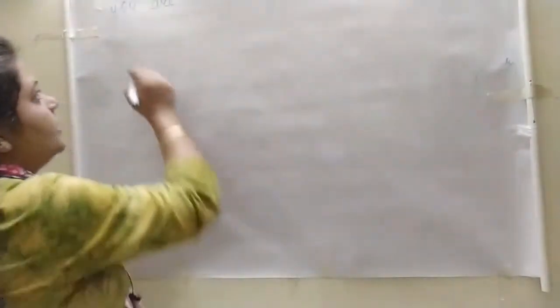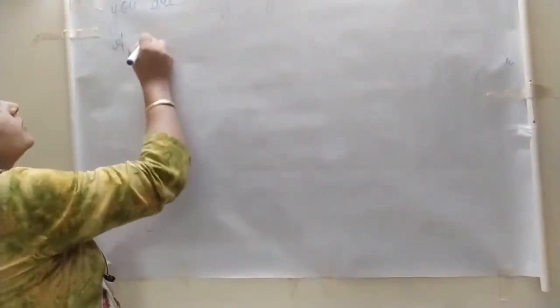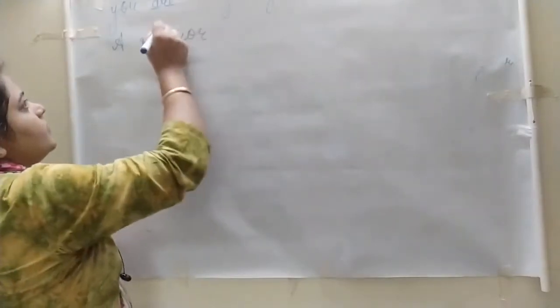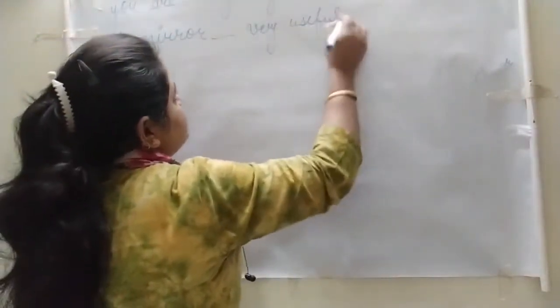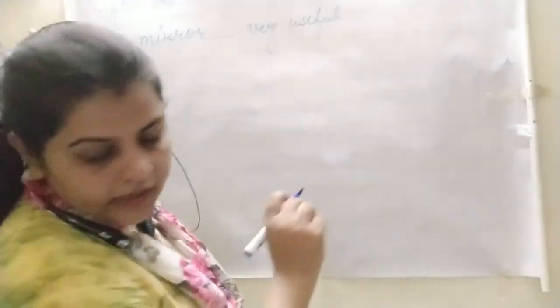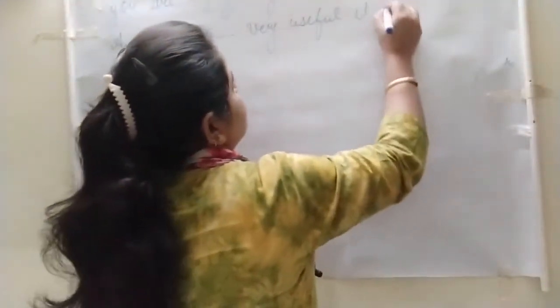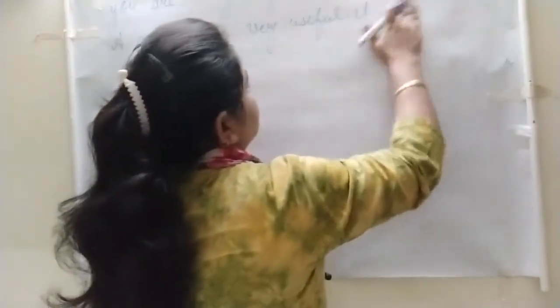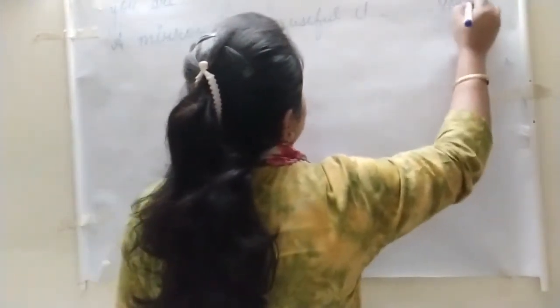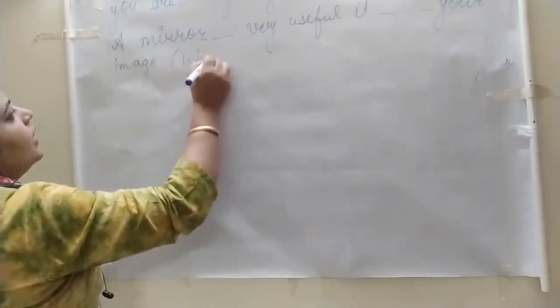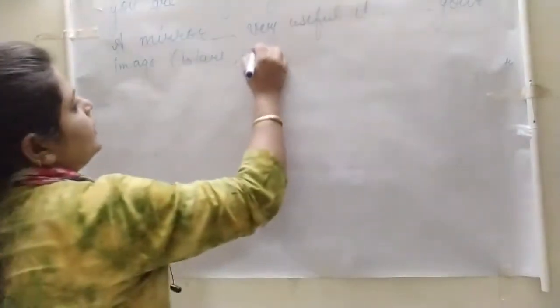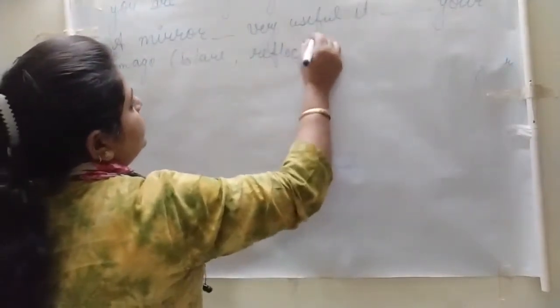The second one: a mirror very useful. It reflects your image. Options are is or are, and for the second, reflect and reflects.